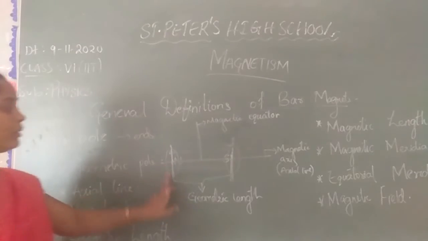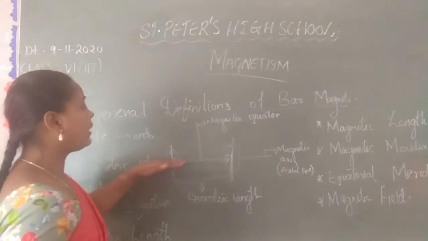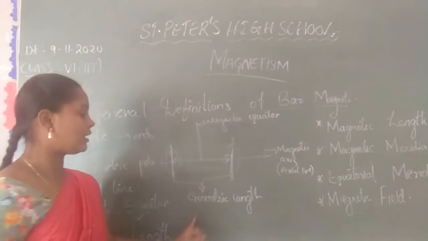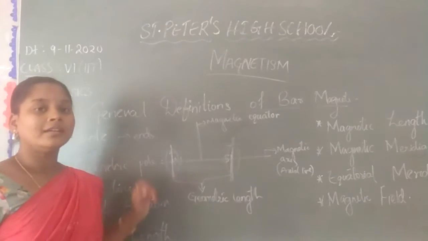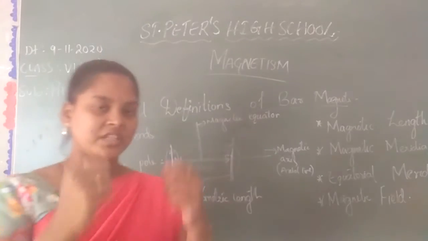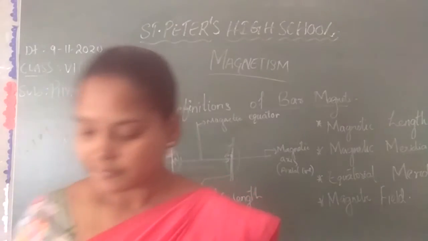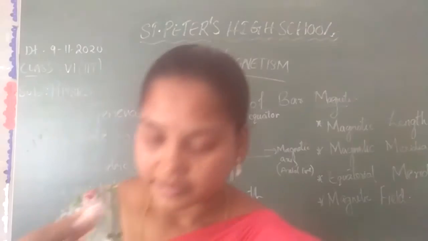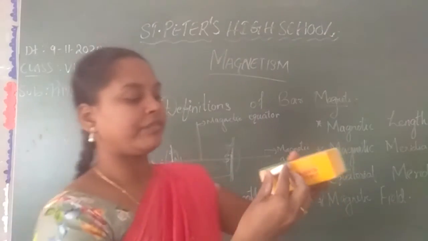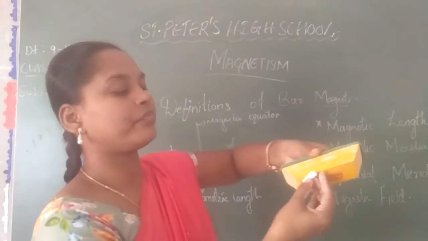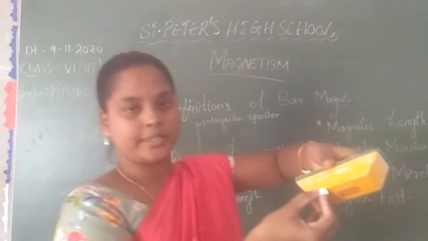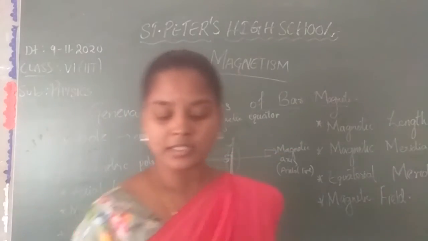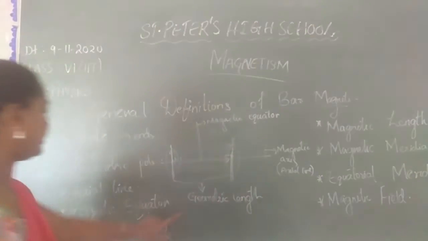Now from north pole to south pole, the line joining the axial line is called the geometric length of the magnet. We can easily know it by measuring with a scale. If this is a magnet and if this is a scale, assume if I keep it like this, it shows some measurement. That measurement is called the geometric length.